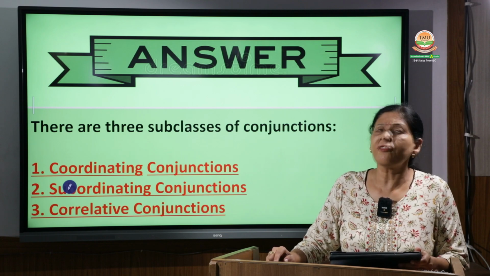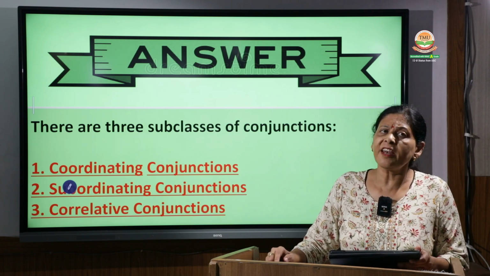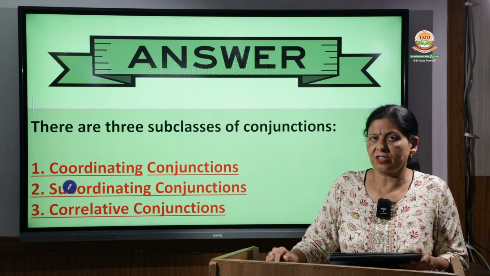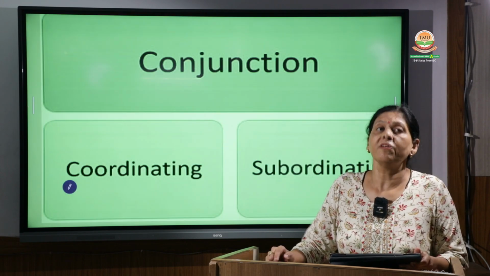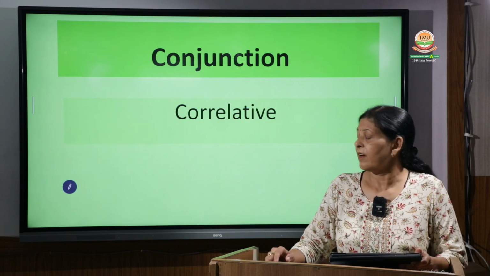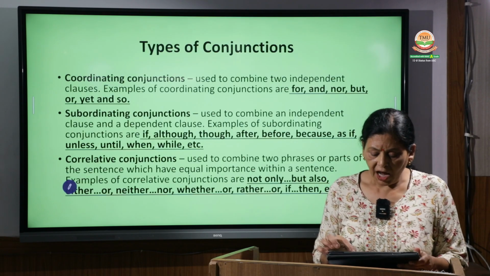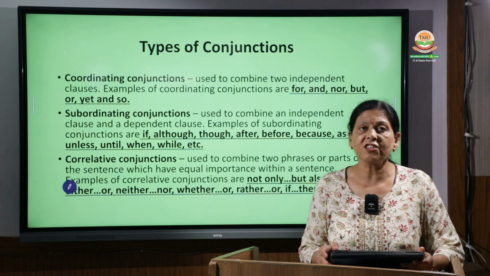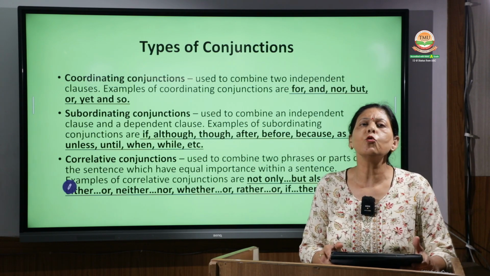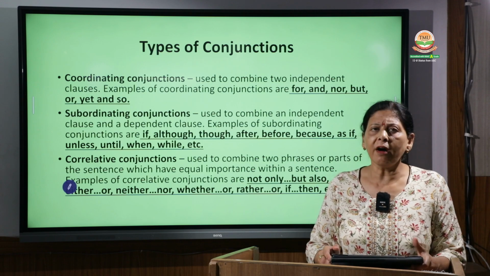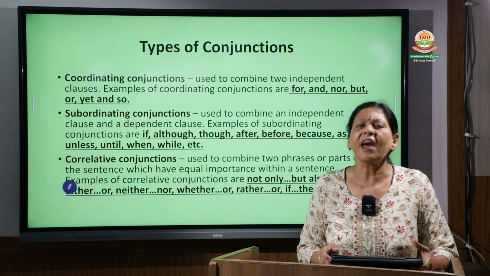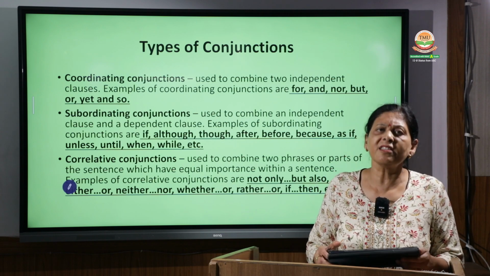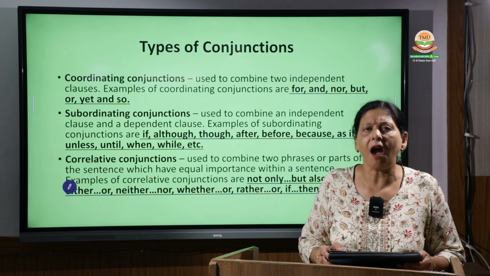So there are 3 subclasses of conjunctions: coordinating conjunctions, subordinating conjunctions, and correlative conjunctions. So here we have the 3 of them, right? So these are 3 types. Now the types of conjunctions in detail. Before delving into the words that are used as conjunctions and how they are used, let's first understand what these 3 categories are.